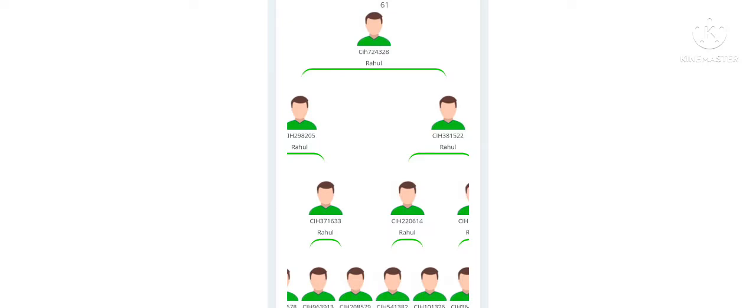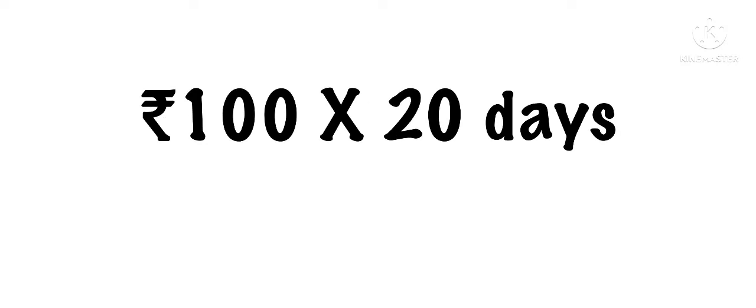But the condition is that you have to place one ID in your direct. Once you place one direct ID, you will be eligible to earn ₹100 daily for 20 days. Now the question is, how can I withdraw my money? The minimum withdrawal amount is 500 and the maximum is 2000.